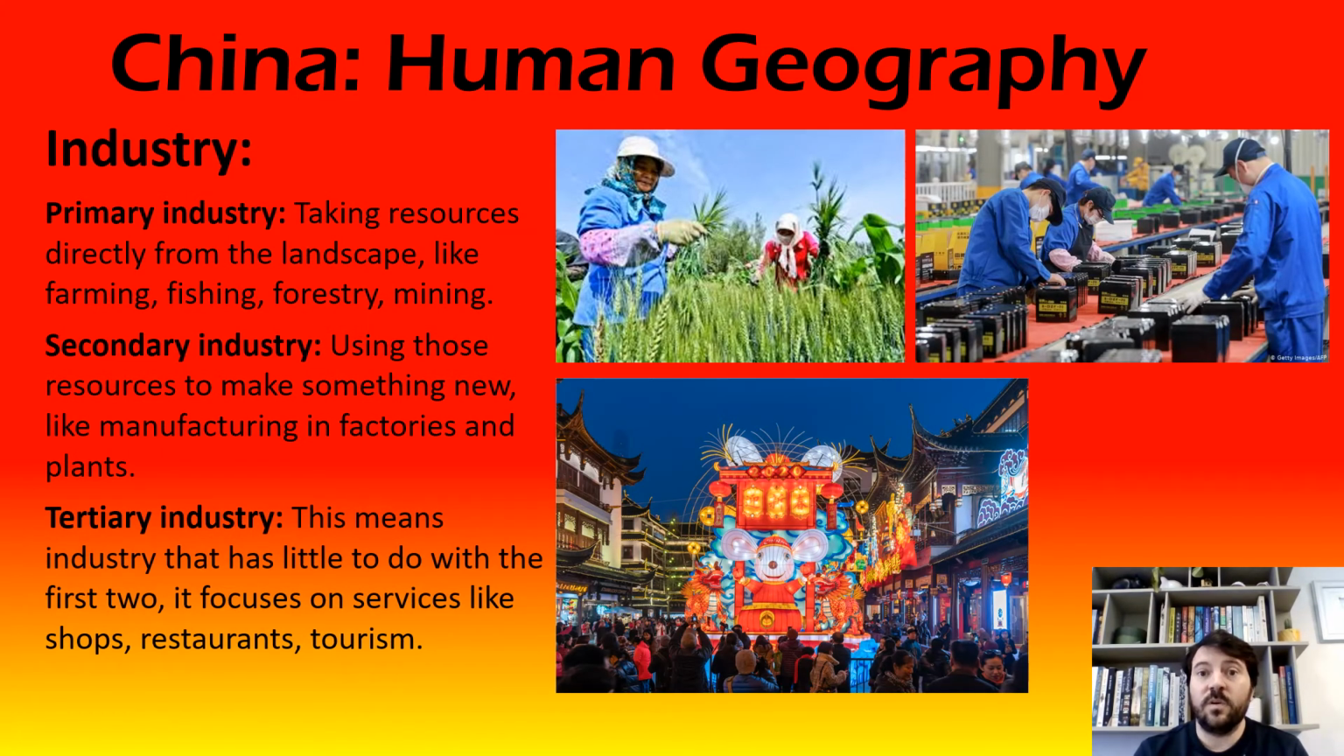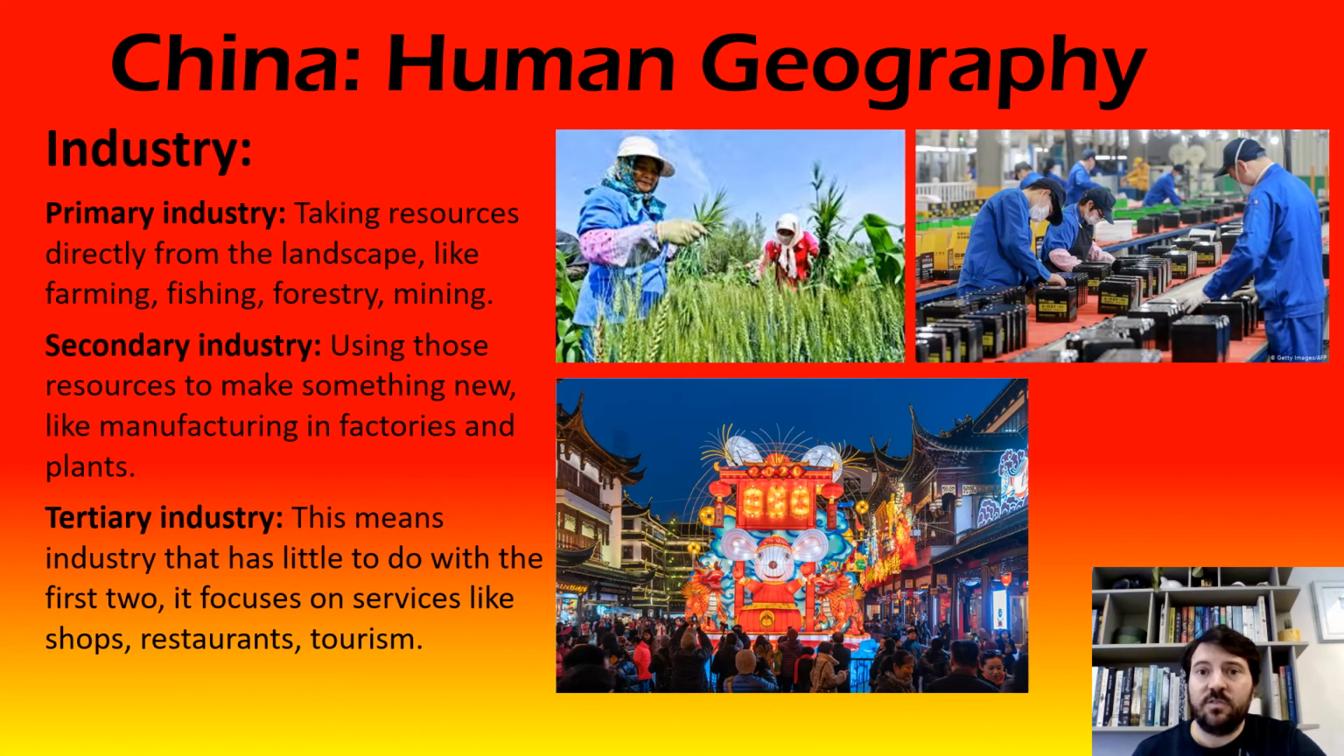So one of the most important types of human geography to look at is what we call industry. And industry just means, what do people do? How do they make money? How do they stay alive? And we've three types of industry. So the first one is primary industry. And that's the simplest type of industry. That means really just getting stuff from the world around you. So farming, you're getting plants and animals and fish from the world around you. It's as simple as that. Forestry, you're cutting down trees. Mining, you're taking coal or metals or oil or gas out of the ground.